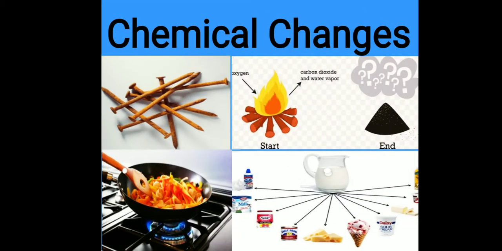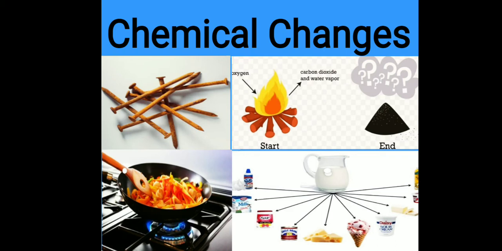Chemical changes. A chemical change is a type of change in which the chemical composition of a substance changes and a new substance is formed. Like burning of paper is an example of a chemical change. In this change, the original substance, that is paper, changes into a new substance, that is ash.